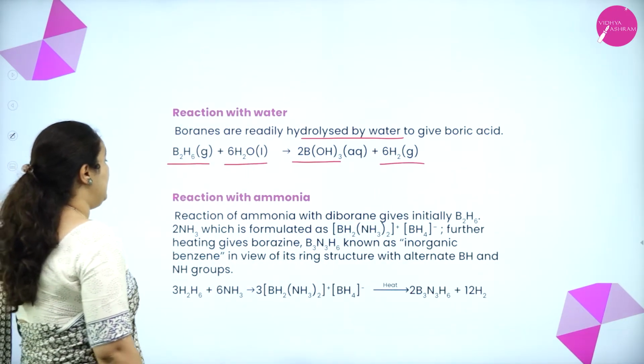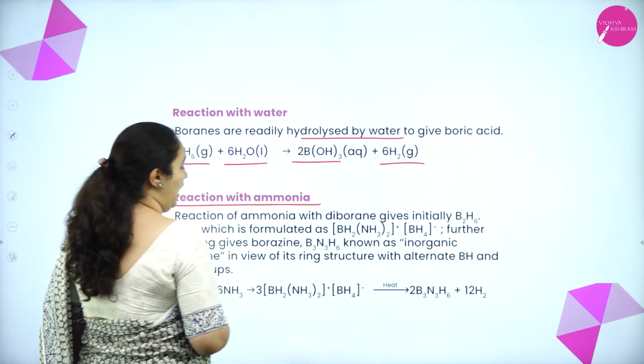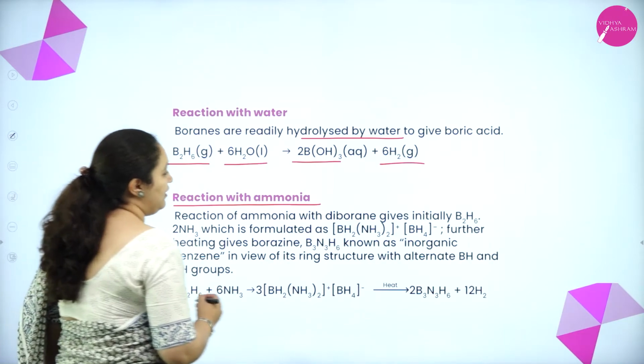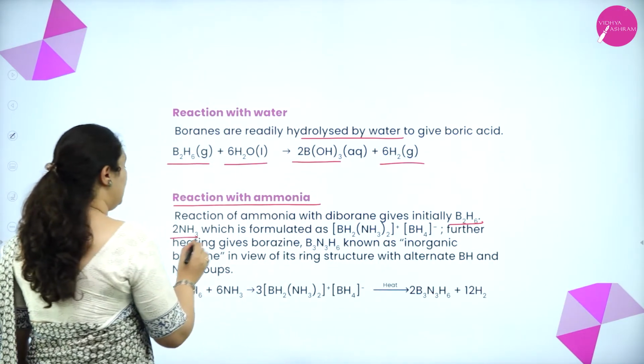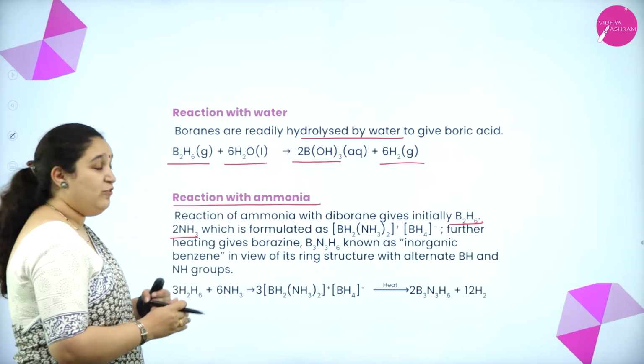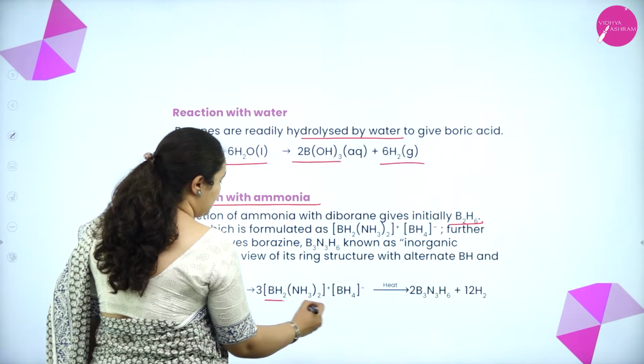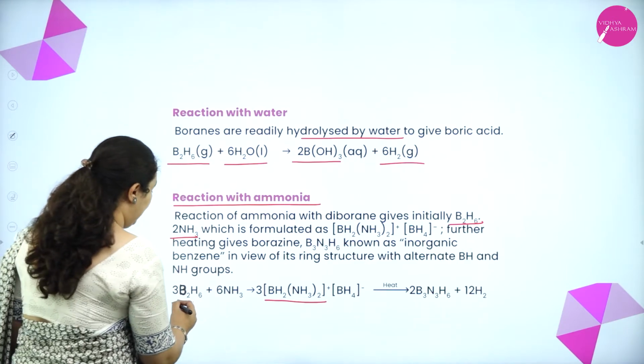Next is reaction with ammonia. With ammonia, diborane gives B2H6·2NH3, which further will form [BH2(NH3)2]+ [BH4]-. So what is happening?